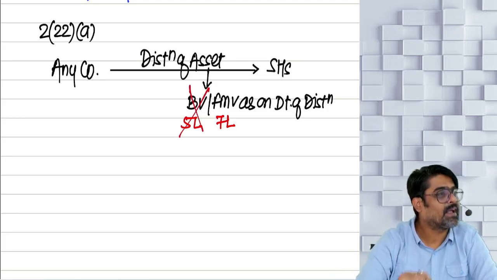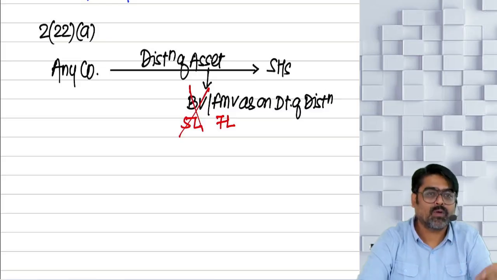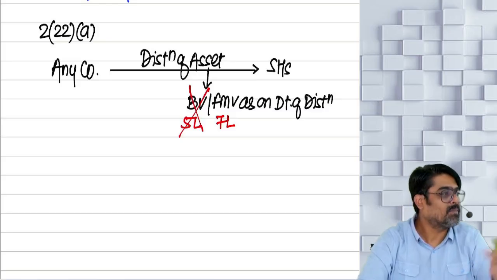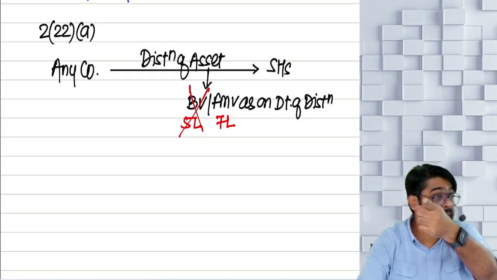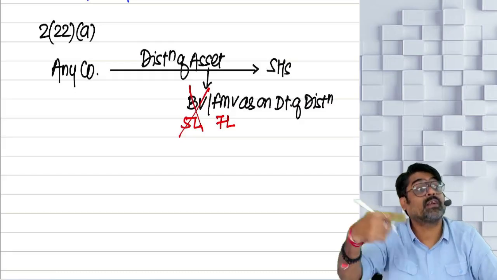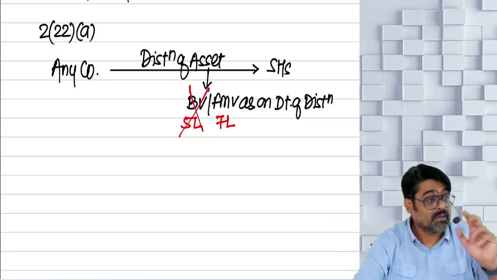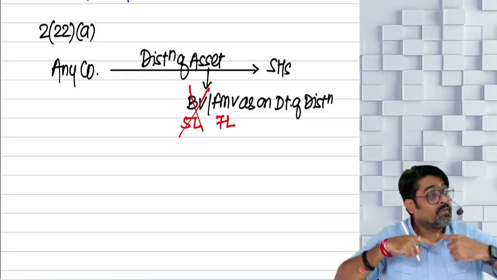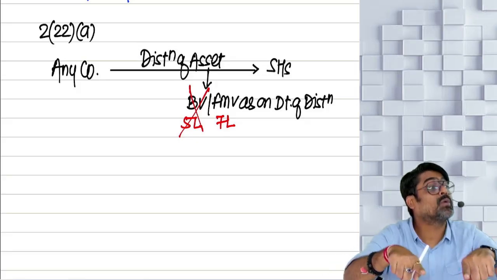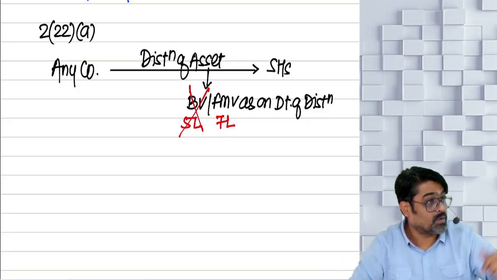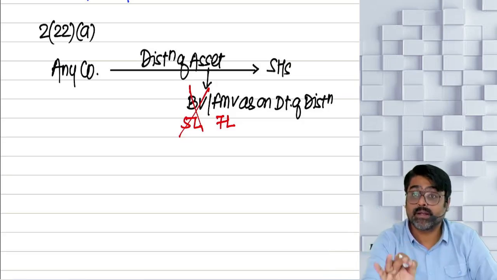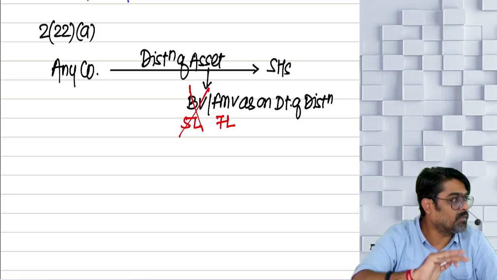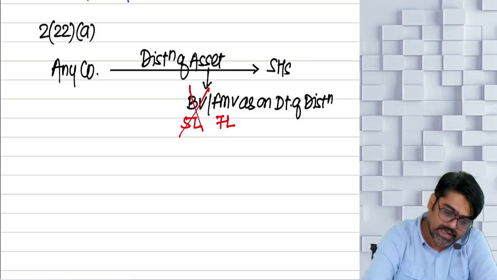Always 7 lakh. Because book value can be manipulated, no? In your balance sheet, you can show your asset at 1 rupee also. Your balance sheet can lie. Your balance sheet can manipulate, but the market will not be lying. So what was the value of this asset as on the date of distribution? 7 lakhs. So we will say that you have given the benefit. You have given how much to the shareholder? 5 lakh, balance sheet value? No. Fair market value, as on the date of distribution. So the date on which the asset was distributed, on that day, whatever was the fair market value.